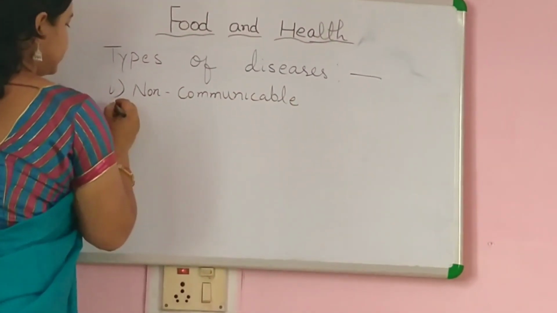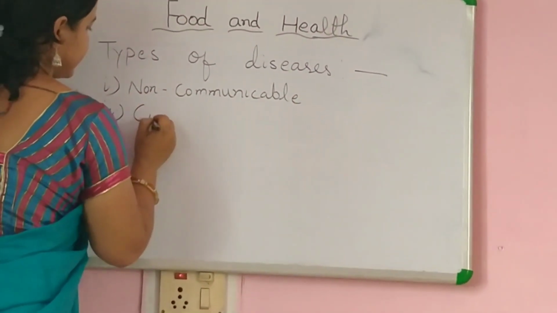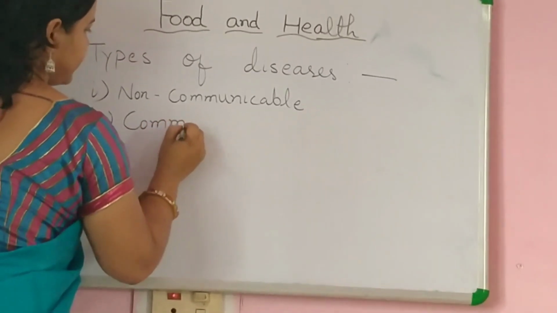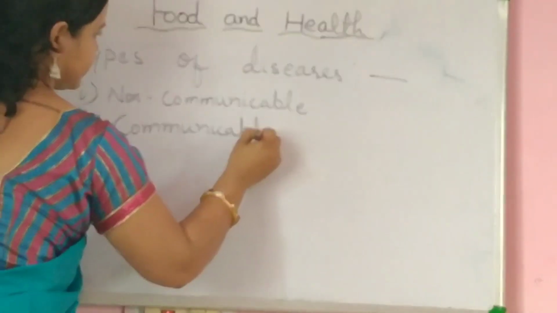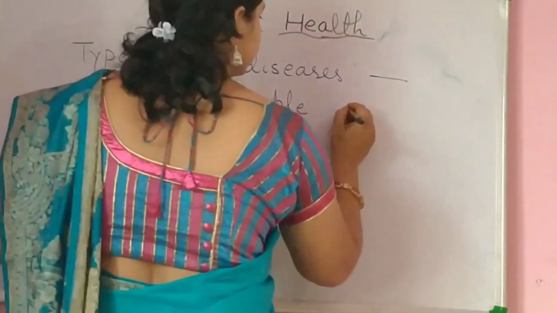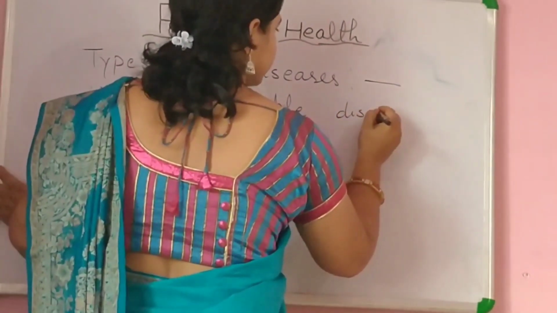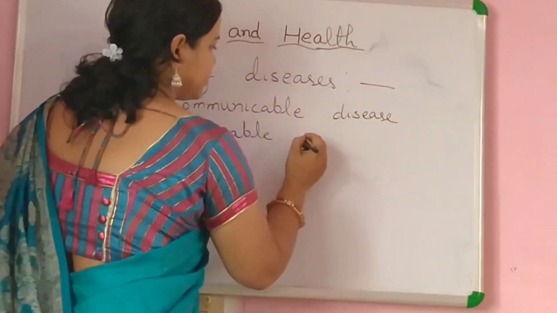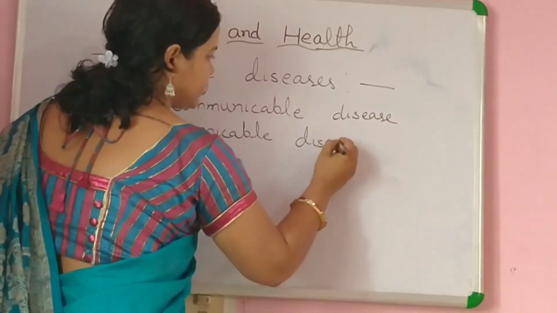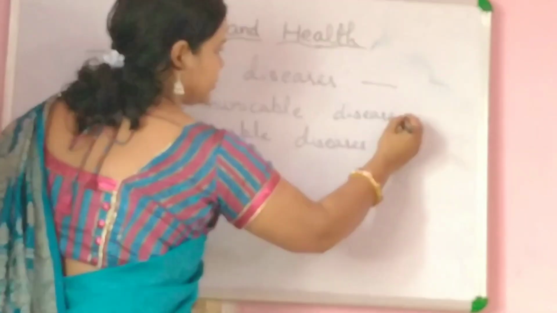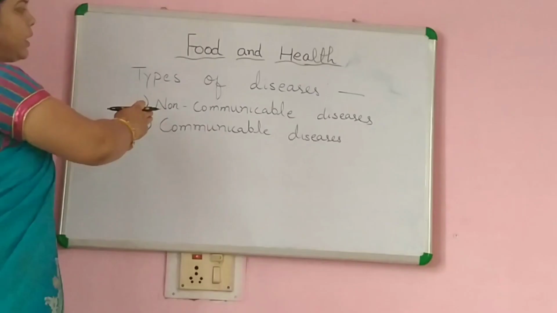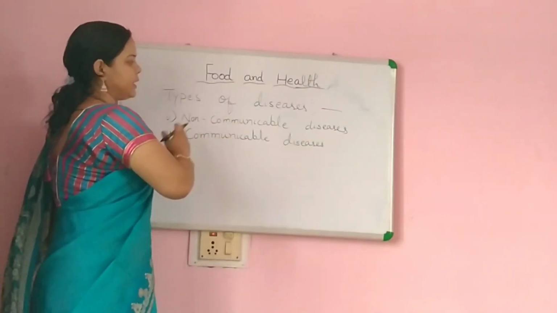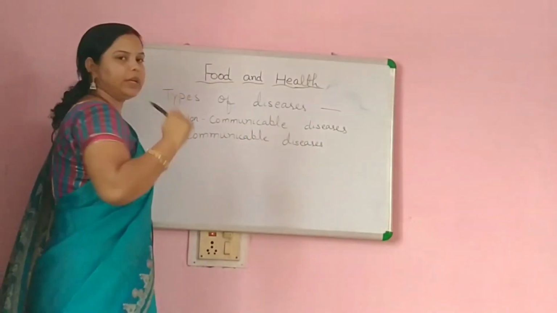The first type is non-communicable and the second one is communicable disease. Okay. So what was the first type? The first type was non-communicable and the second was communicable disease.